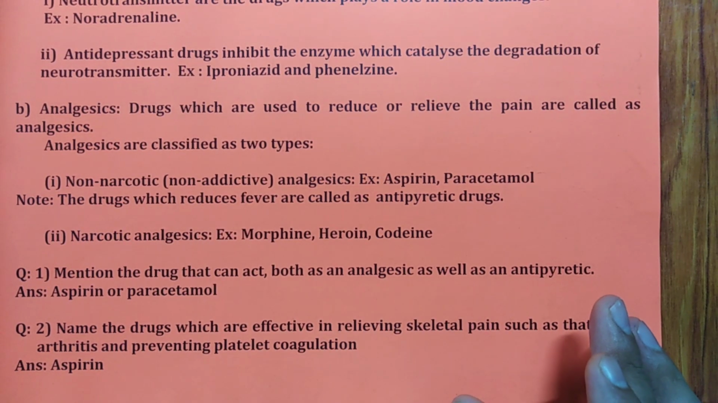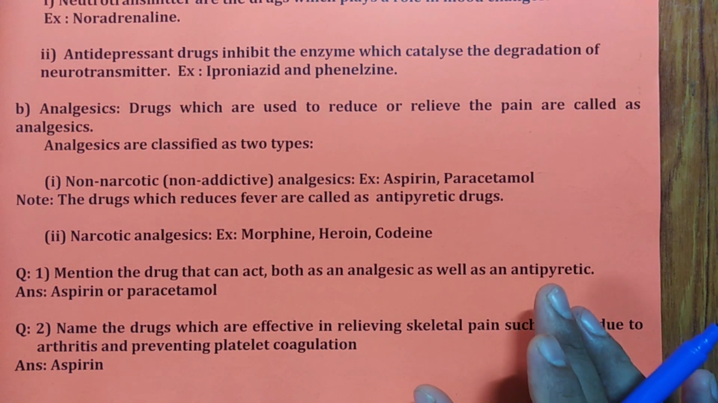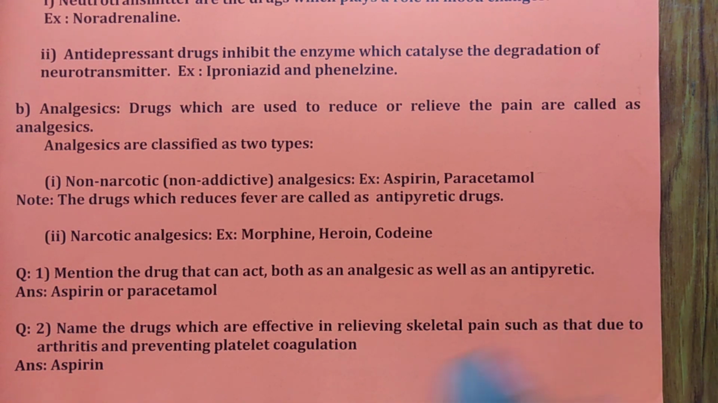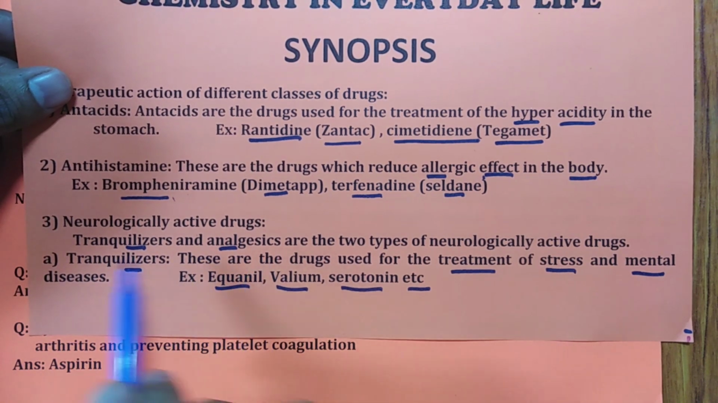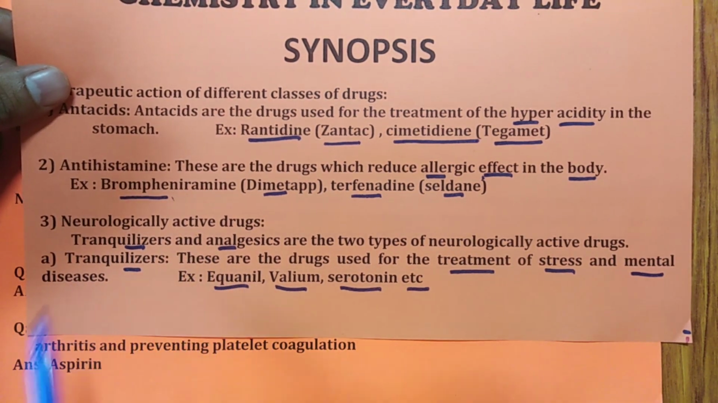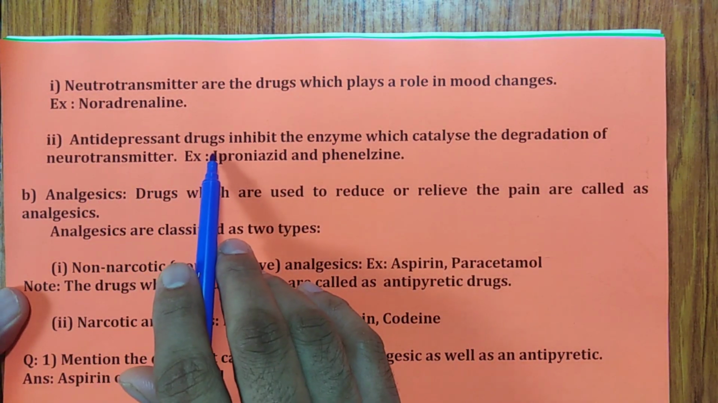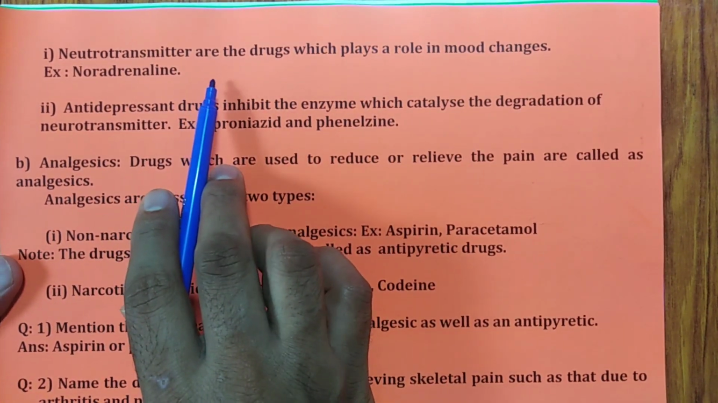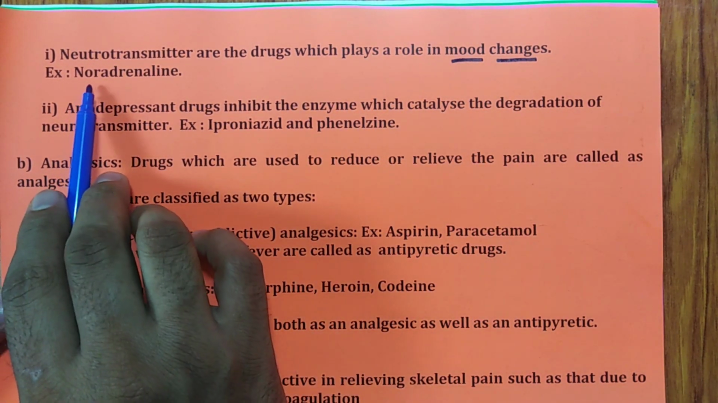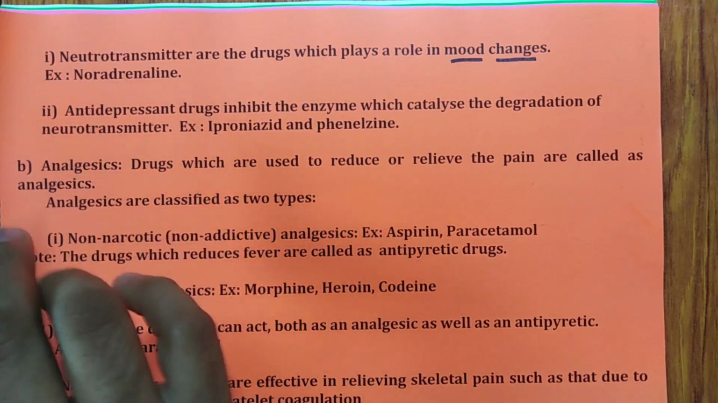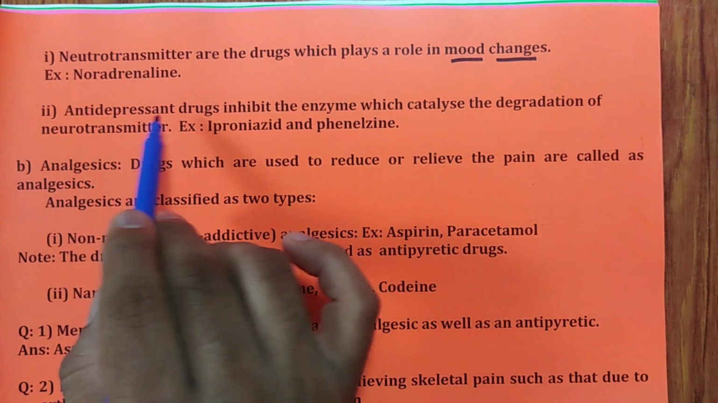Now we will see in this particular case, neurotransmitters. As we have discussed, tranquilizers and analgesics are two types of drugs in neurologically active drugs. In tranquilizers, remember, neurotransmitters and antidepressant drugs are there. Neurotransmitters are the drugs which play a role in mood change. So noradrenaline is the important neurotransmitter. Fine. Second one, antidepressant drugs.